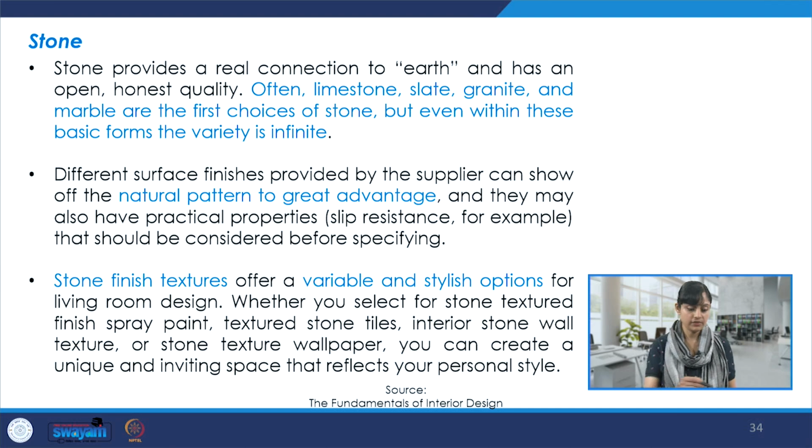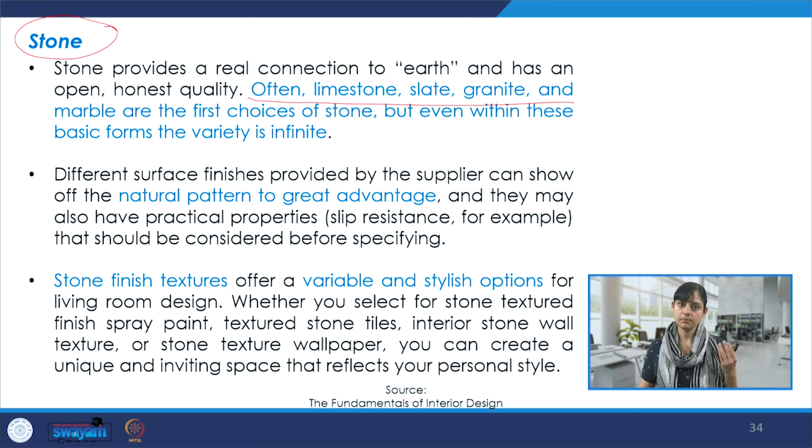Stone is, of course, a very popular material to achieve finishes, and we find natural stones, composite stones, and completely artificial stones being used. But of course, natural stone has its own timelessness and is still popular. We often see limestone, slate, granite, marble as first choices of stone when we are trying to achieve certain finishes.